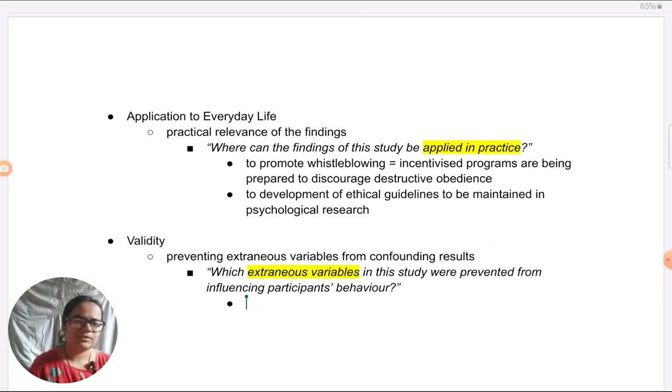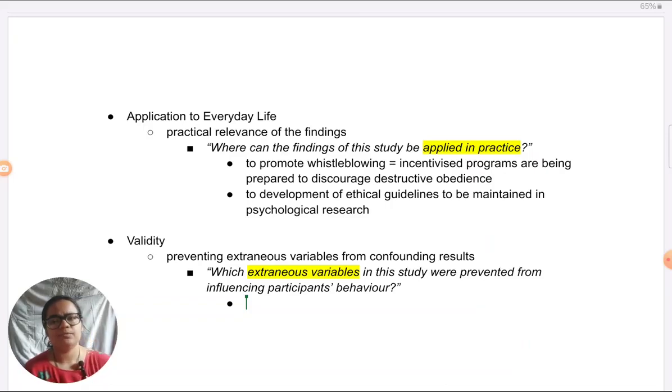At the time of the study, someone is distressed for some other reason, so they're not able to reason out enough, and that's why very easily they're just following whatever the authority figure is telling them, because at that time they're not in a state of thinking. That is possible. So that could be one reason why they're obeying, not particularly because of pressure of authority, because right now they are in a weak frame of mind. They are not able to think critically about what they are doing. That could be a reason.